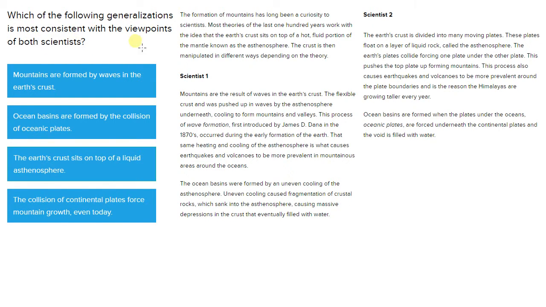Now this question is asking us about the viewpoints of both scientists presented here in the passage. And I want to put an emphasis on the both here. It's asking which one of the following generalizations, A, B, C, D, is consistent with the viewpoints of both scientists. And so when you see something like the word both, that should be a red flag to make sure that whatever answer you pick is consistent with both viewpoints.